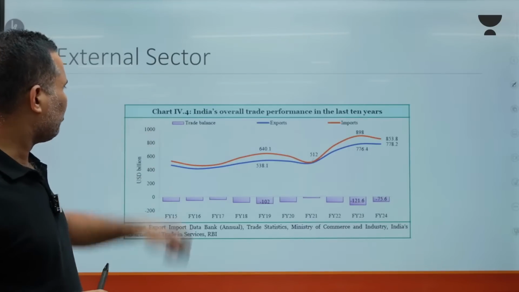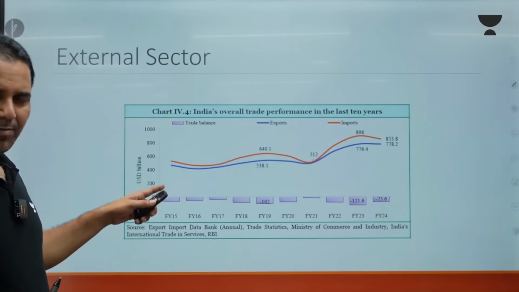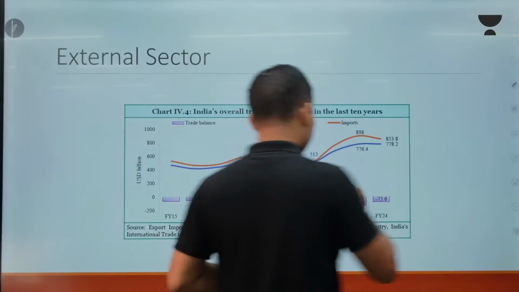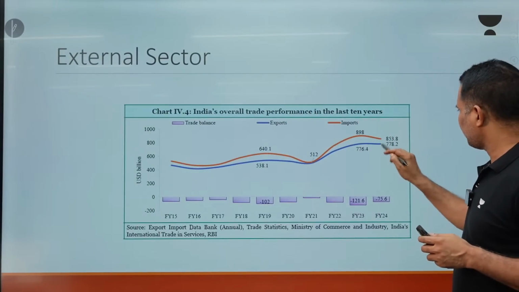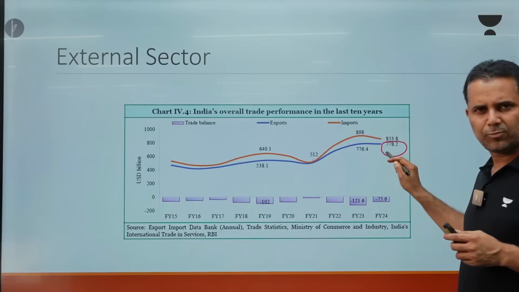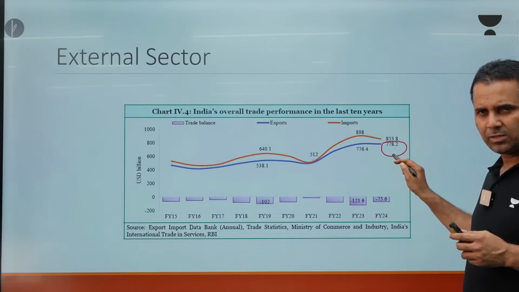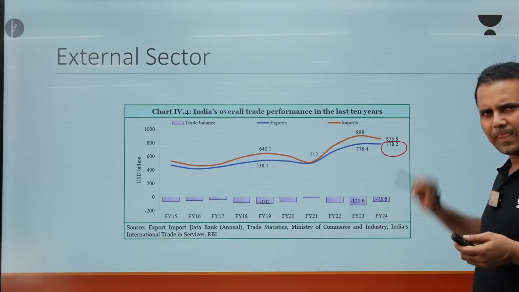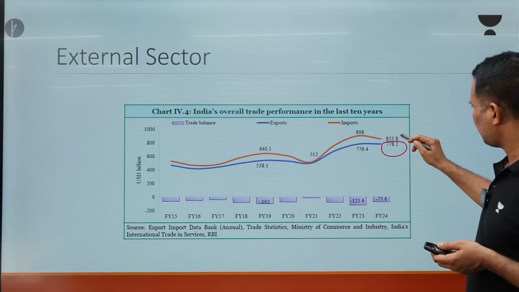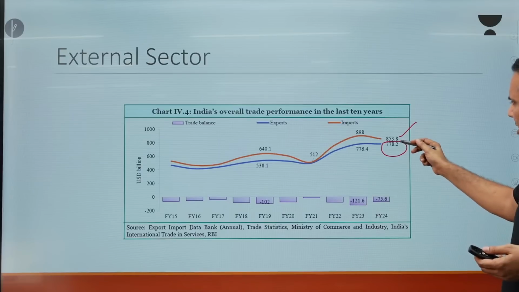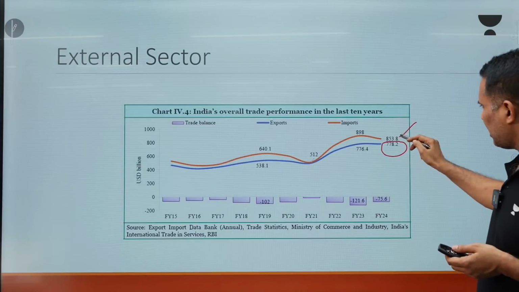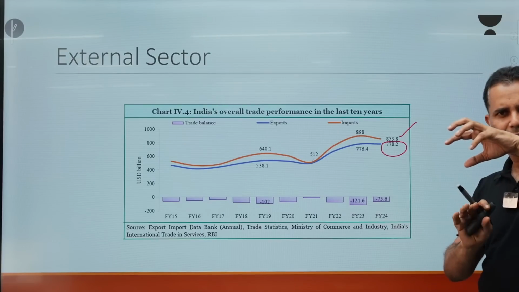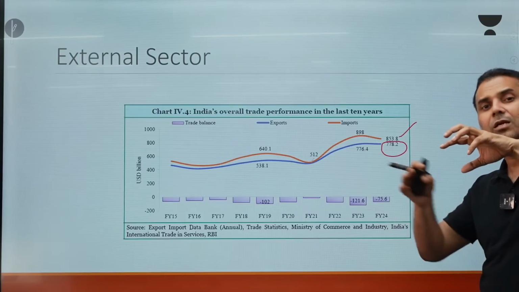You can see this is the overall trade performance. Trade means export and import of goods and services, both. So this is 778. This is your export of goods and services, in which around $435 billion is goods and the rest, 300 something, is services, and this is our imports. Try to understand, under current account, we have trade of goods, trade of services, plus certain other things.